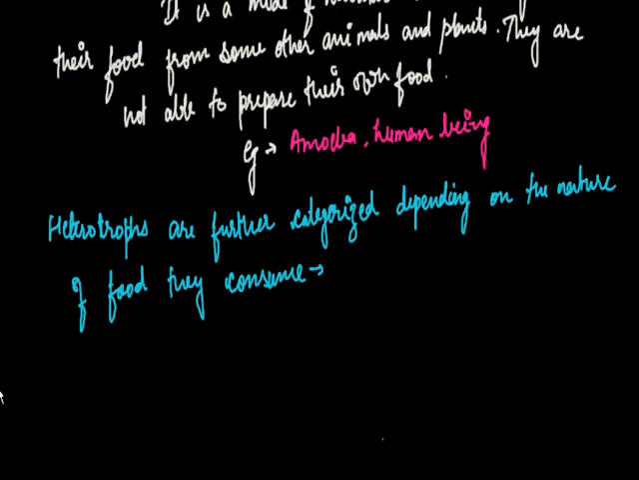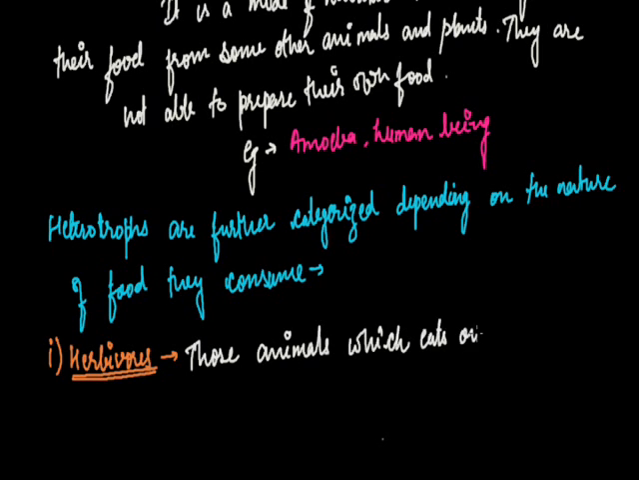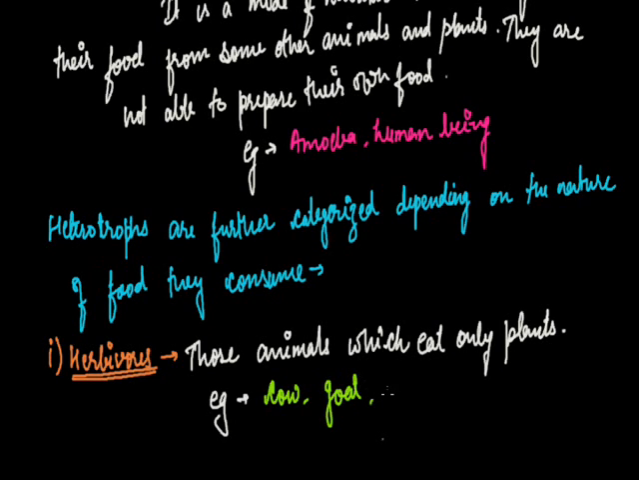The first category is herbivores. Herbivores are those animals which eat only plants. Cow, goat, and other animals like elephant, sheep, deer, etc. are all herbivores.